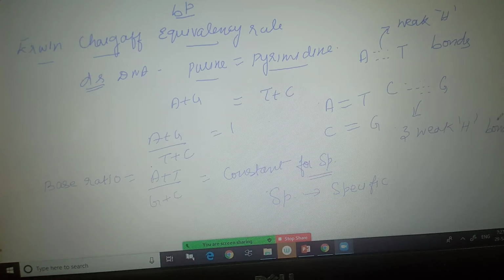Right, now we'll see another point. In DNA, if A plus T is greater than G plus C, that is said to be AT type DNA.